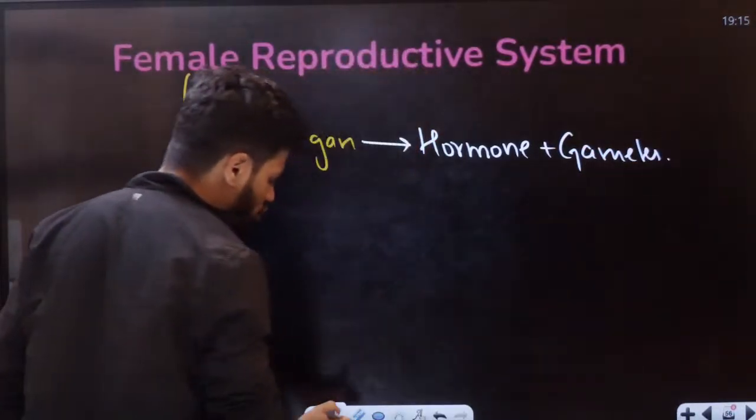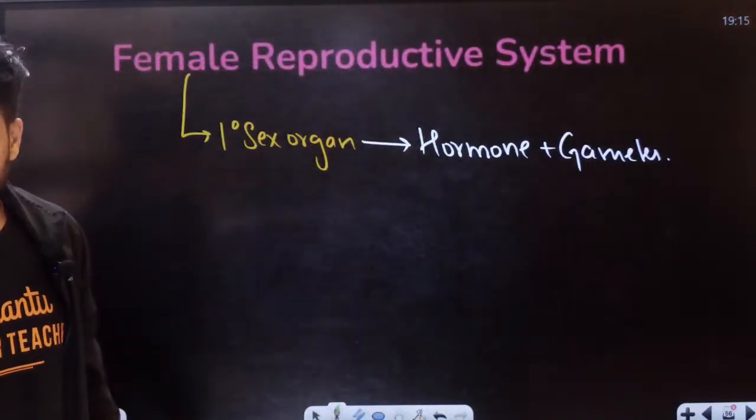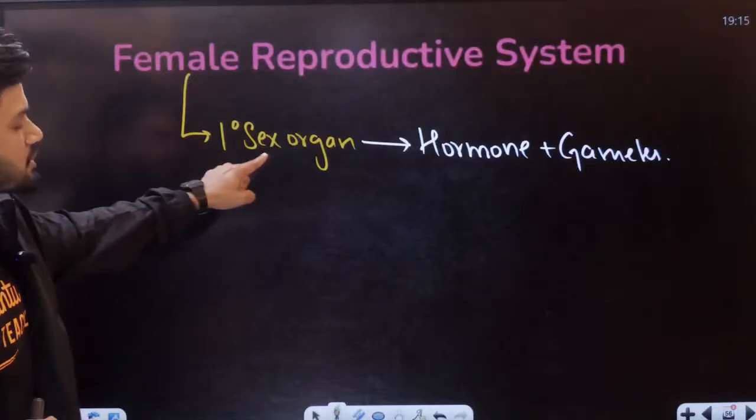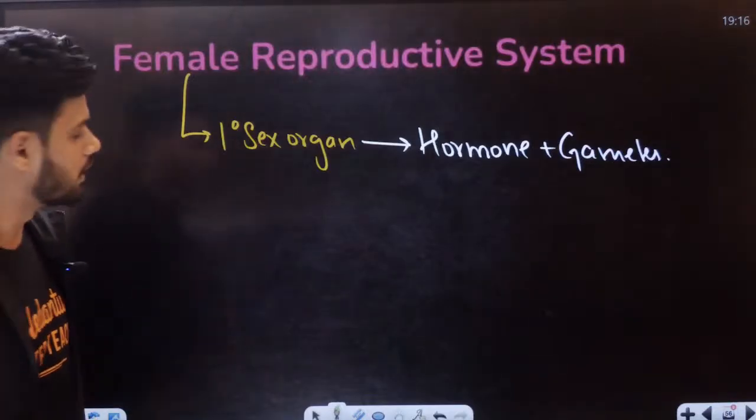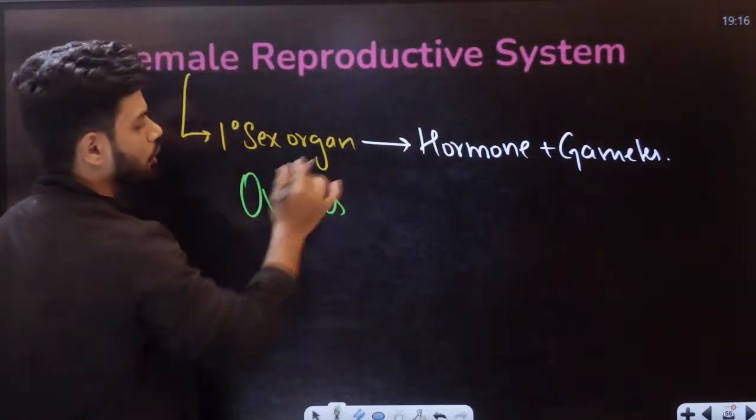Can anyone tell me in the chat which is the primary sex organ here? The primary sex organs here are the ovaries.